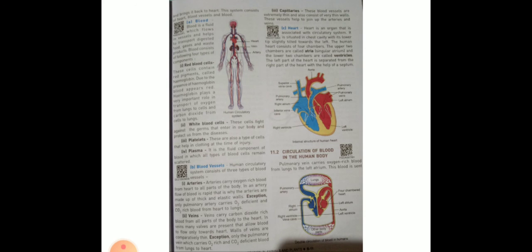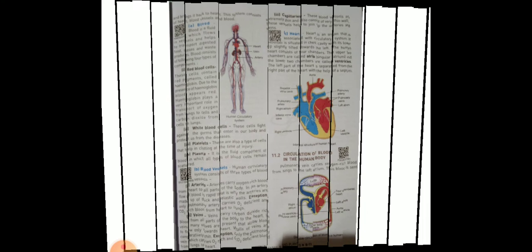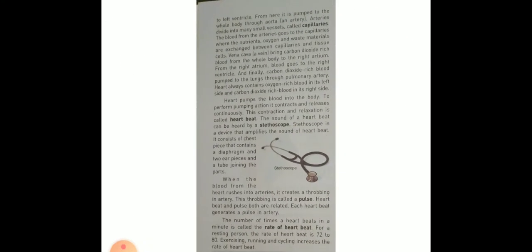And second point, circulation of blood in the human body. Pulmonary vein carries oxygen rich blood from the lungs to the left atrium. This blood is sent to the left ventricle. From here it is pumped to the whole body through aorta and artery. Flow of blood in aorta is pure blood.